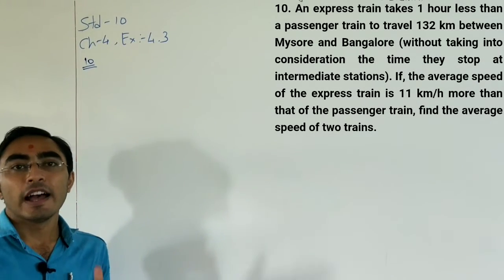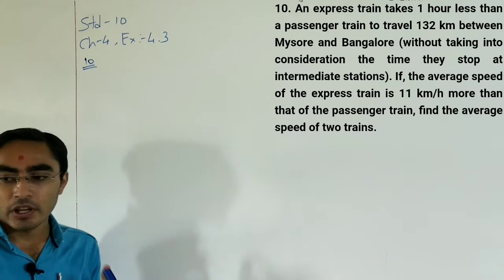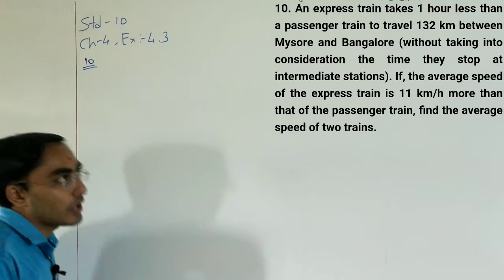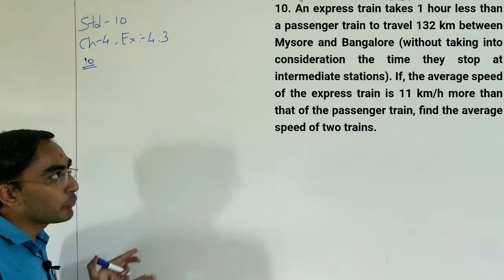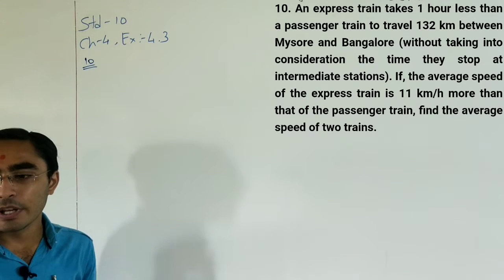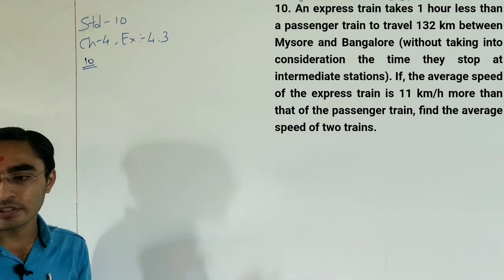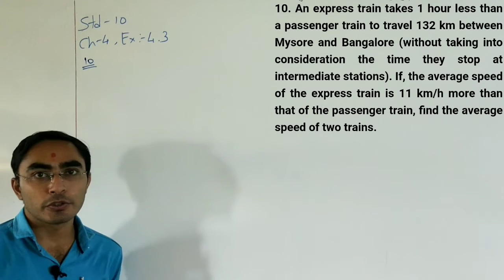An express train takes 1 hour less than a passenger train to travel 132 km between Mysore and Bangalore, without taking into consideration the time they stop at intermediate stations. We do not need to take it.